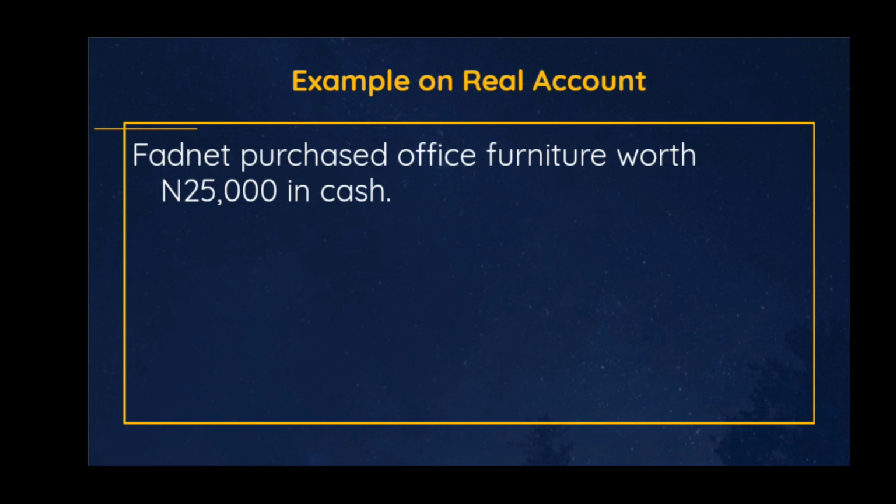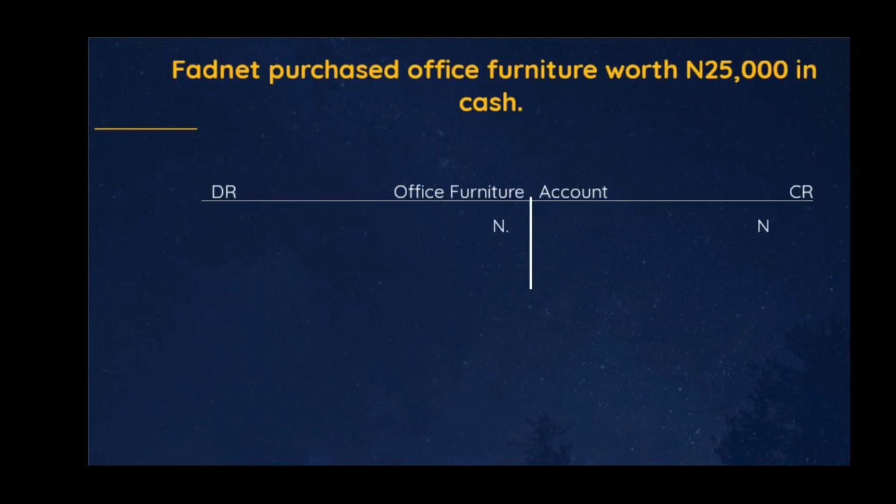So we are going to open the office furniture account. How much is it? 25,000. So we debit it with what? 25,000. For you to understand how to debit or credit an account, stay tuned for my next video, where I will be discussing the ledger and how to apply the double entry principle in detail.